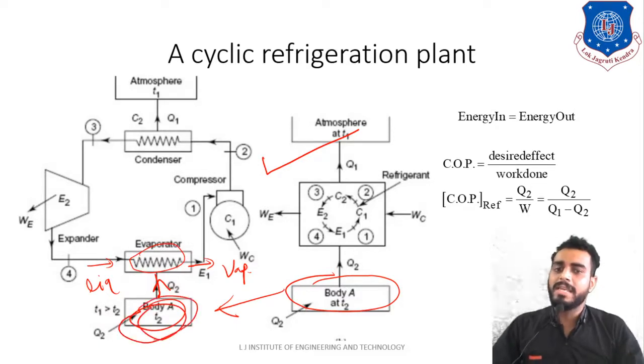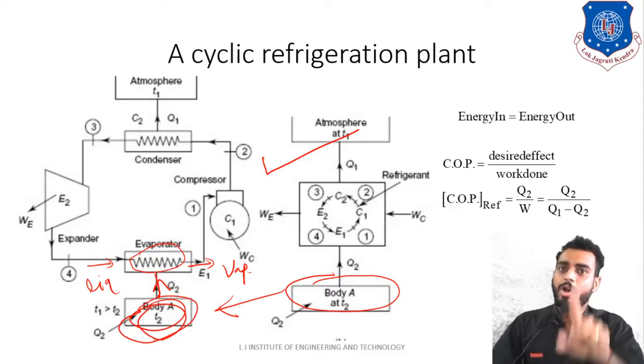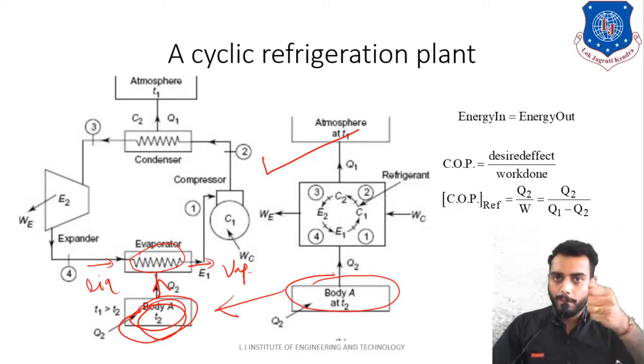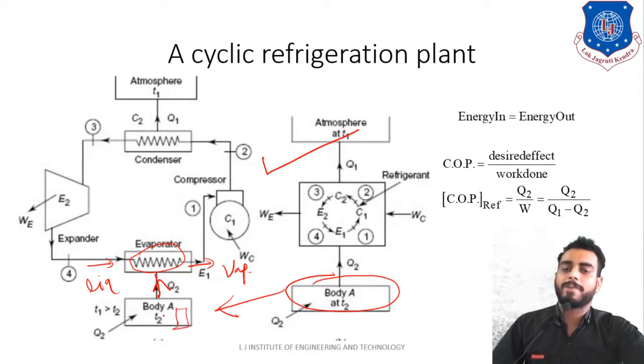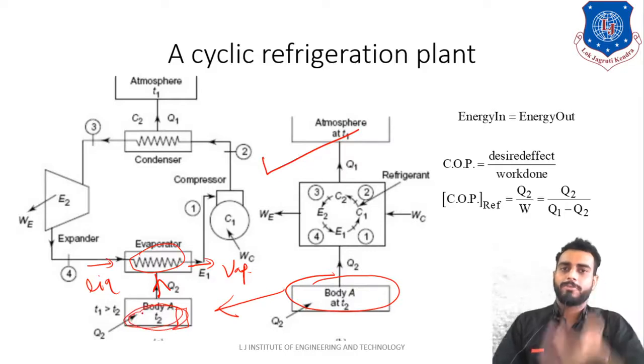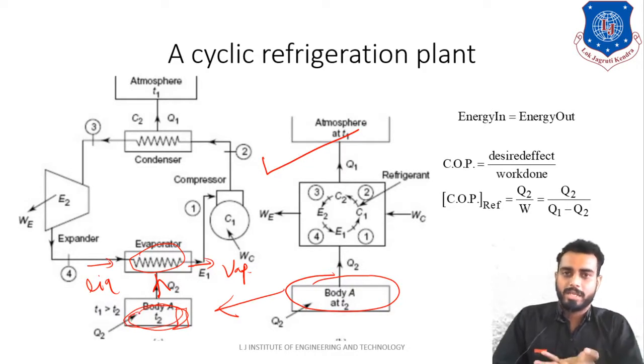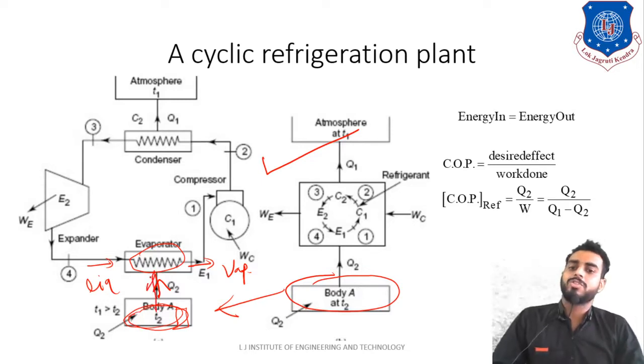So this body is nothing but the refrigeration section of your refrigerator. Clear? When you open the door, whatever you see is this body A. I hope you are clear up to this point. Let us say in this body you have kept a water bottle, or fruits or vegetables. All these are kept in this body A. This water bottle or fruit or vegetable will have certain heat, so that heat is consumed by this evaporator.